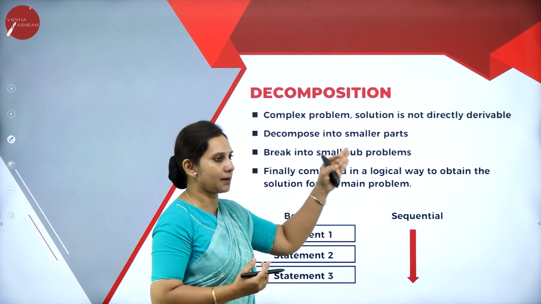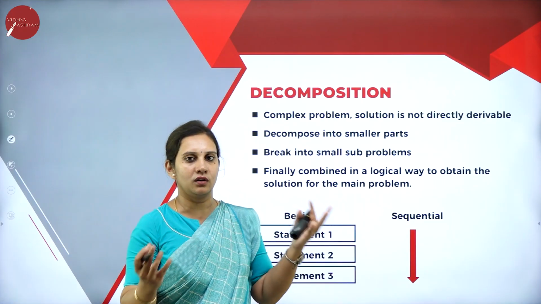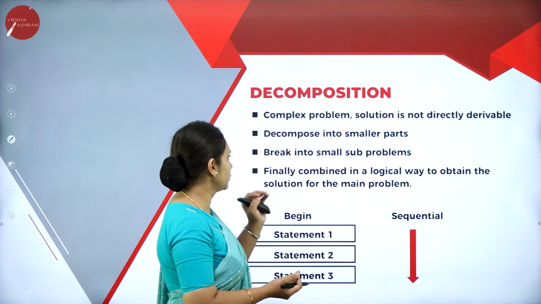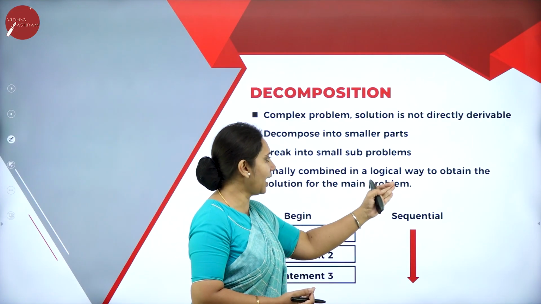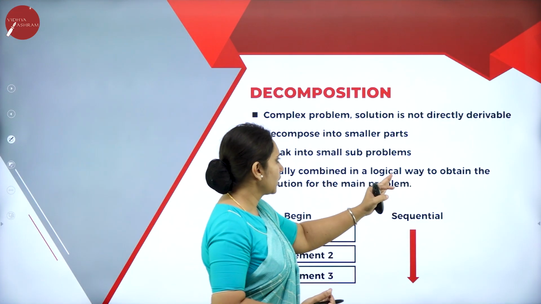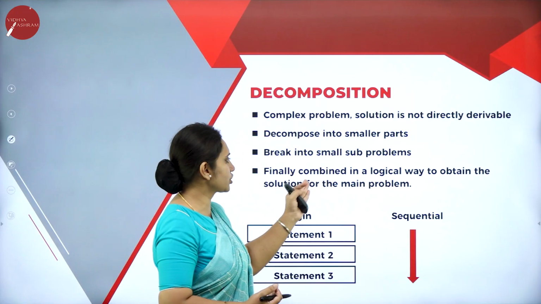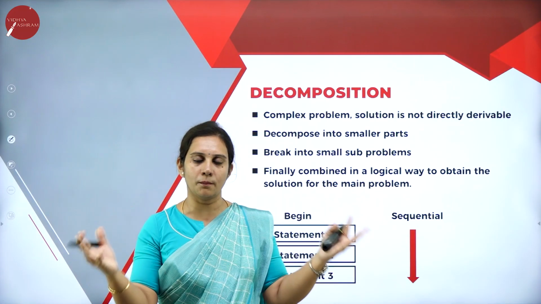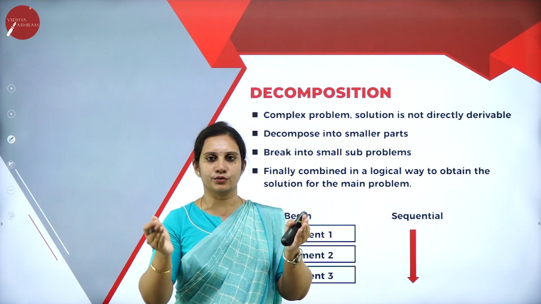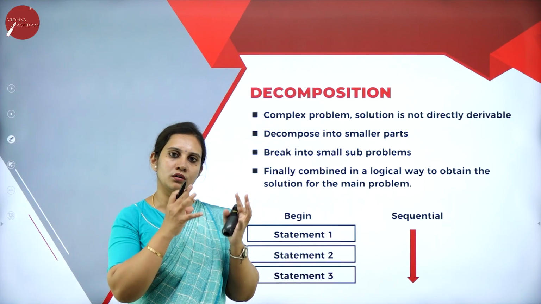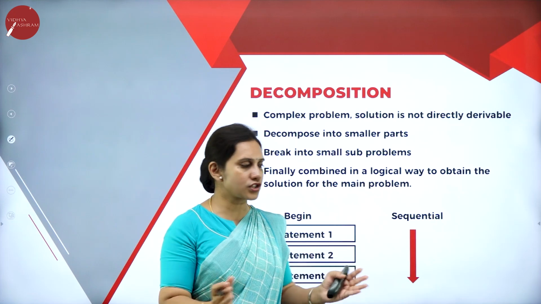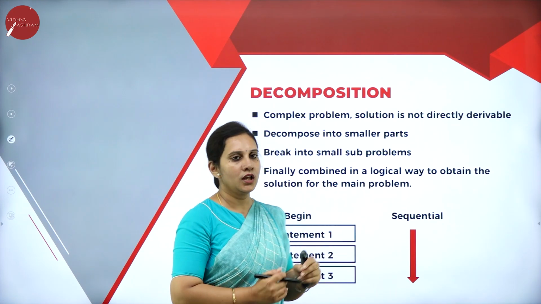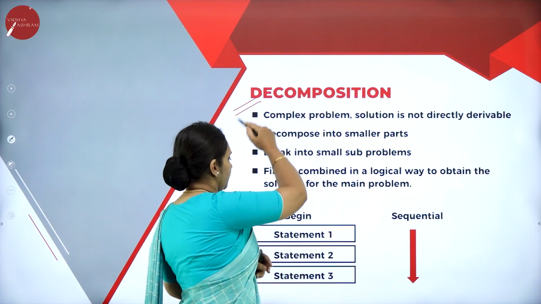Break a large or complex problem into smaller sub problems or modules. Finally they are combined in a logical way to obtain the solution for the main problem. A complex one can be broken down into sub programs or modules to logically obtain a solution to the main problem. That is your decomposition.